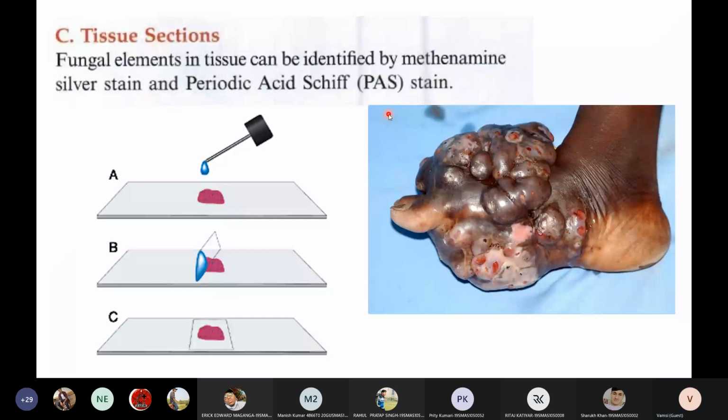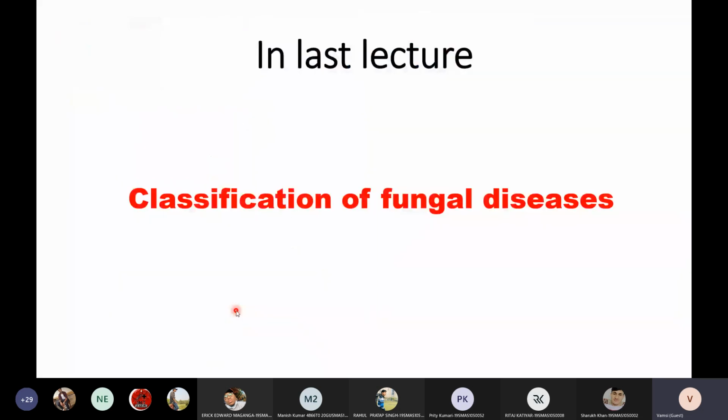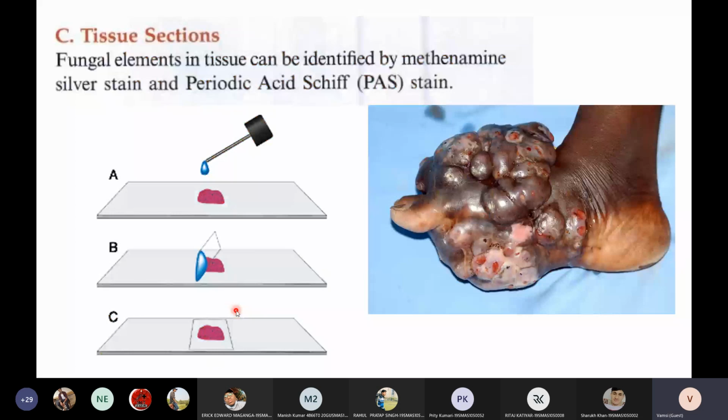Very simple. You will take a fungal sample on a glass slide. You will make a smear out of this sample. Then you will add PAS stain. You will keep a cover slip, and you will observe under the microscope. Very straightforward. This is called the PAS staining technique. So these are the 3 broad methods of identifying fungi in the laboratory. One is direct microscopy.